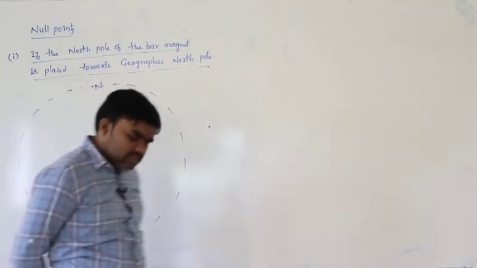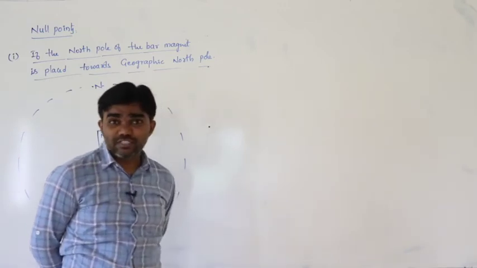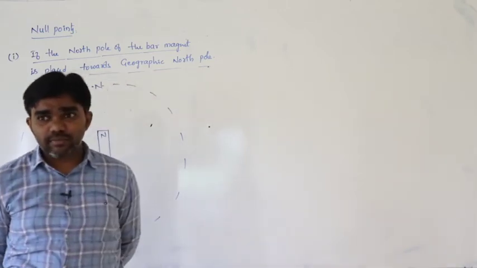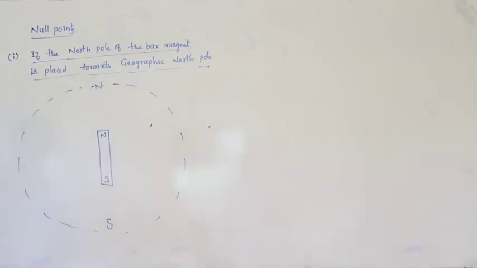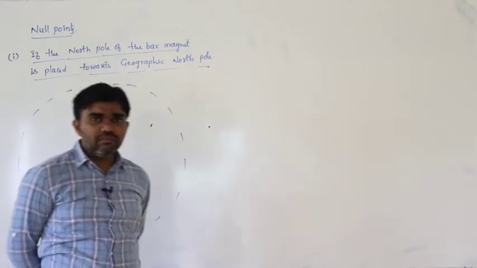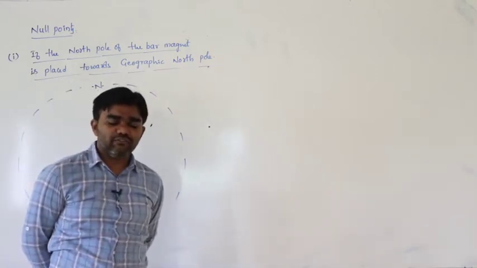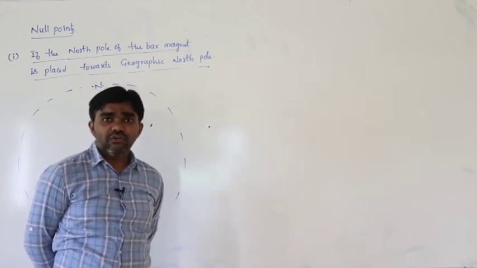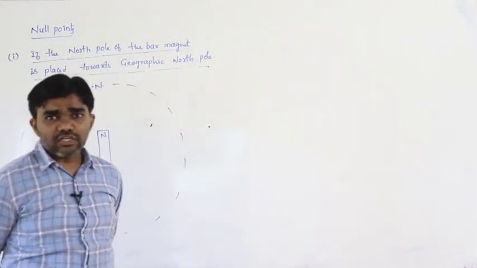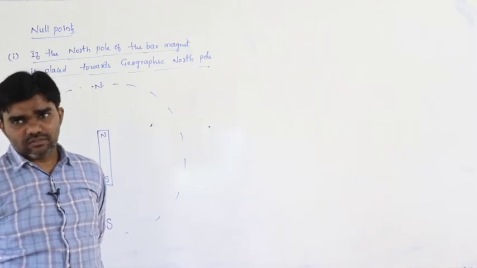Null point means net magnetic field must be 0. Where will the null point be formed in this situation? To find out the null point, we must know the direction of the magnetic fields, that is a must.